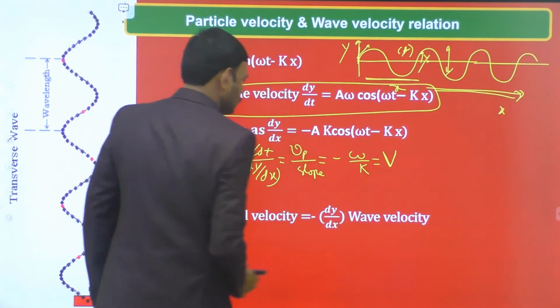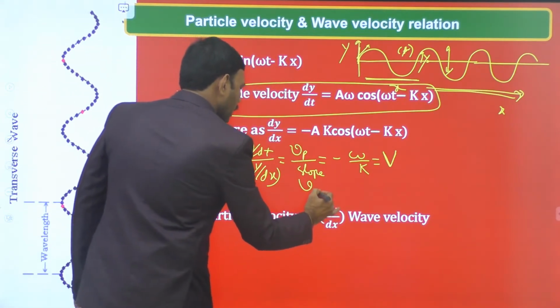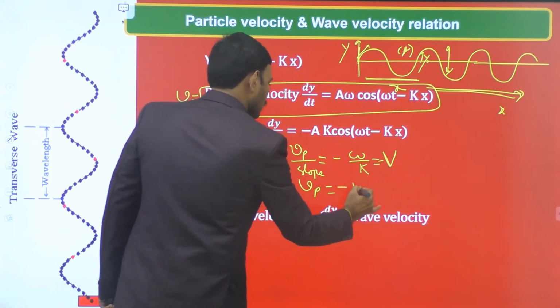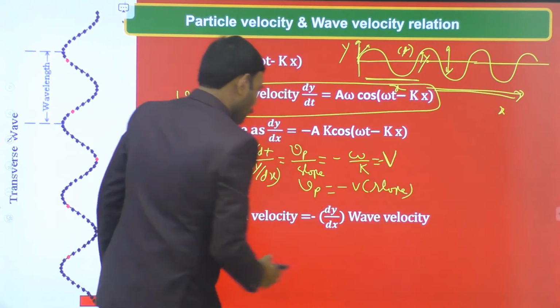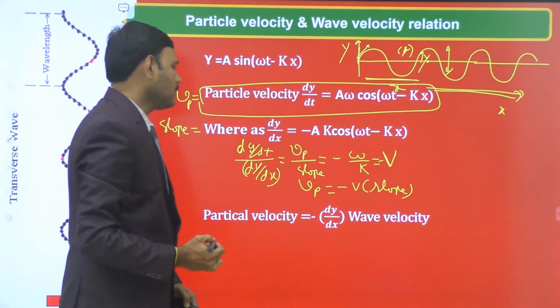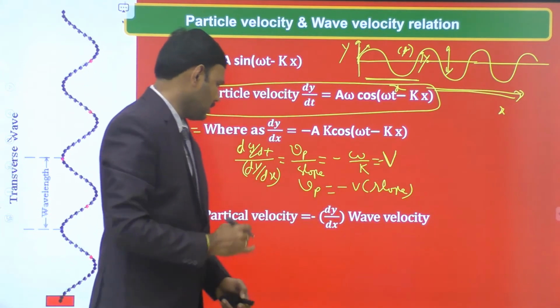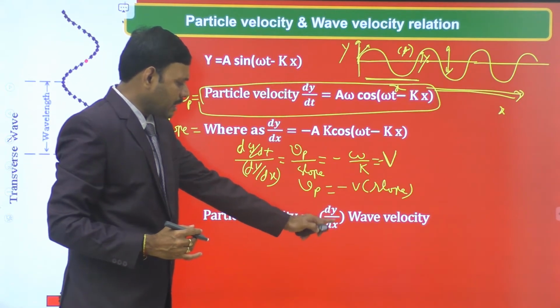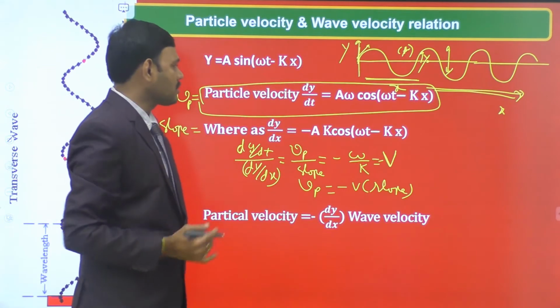This is the wave velocity. On cross multiplying, we get the velocity of the particle equal to −v into the slope. Therefore, the particle velocity is minus of the slope dy/dx times the wave velocity. This is the relation. Particle velocity is minus of dy/dx, also known as the slope of the wave, into the wave velocity. This is the relation.